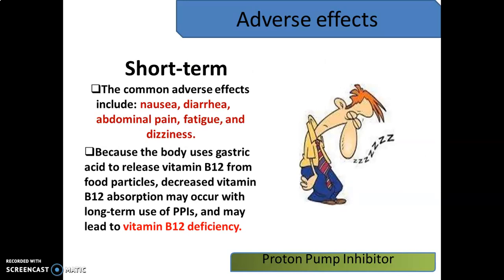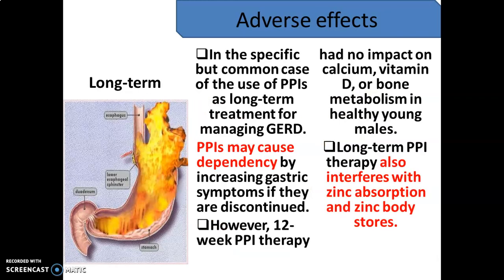Now, let us see the different adverse effects of these proton pump inhibitors. There are common adverse effects like nausea, diarrhea, abdominal pain, fatigue, and dizziness. Because the body uses gastric acid to release vitamin B12 from food particles, decreased vitamin B12 absorption may occur with long-term use of these proton pump inhibitors, which may lead to vitamin B12 deficiency.